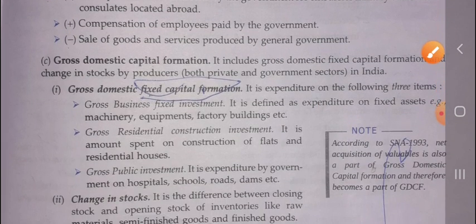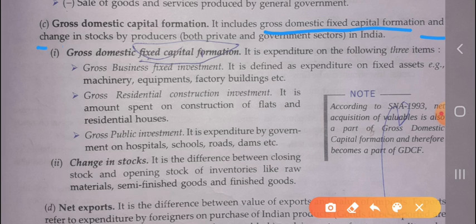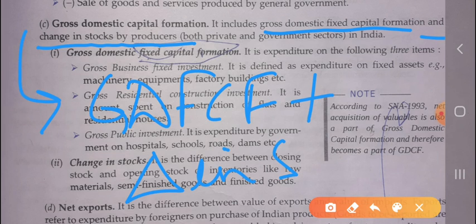Okay, now the third one is gross domestic capital formation. First we studied private final consumption expenditure, second is government final consumption expenditure, third one is gross domestic capital formation. Okay, it includes gross domestic fixed capital formation and change in stock by the producer. Gross domestic capital formation includes gross domestic fixed capital formation plus change in stock.